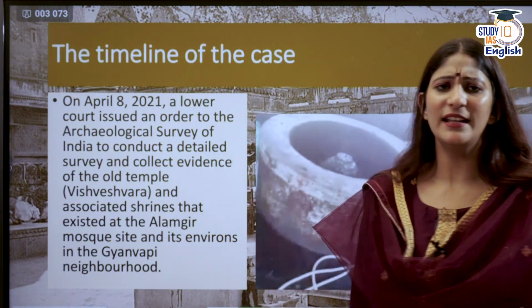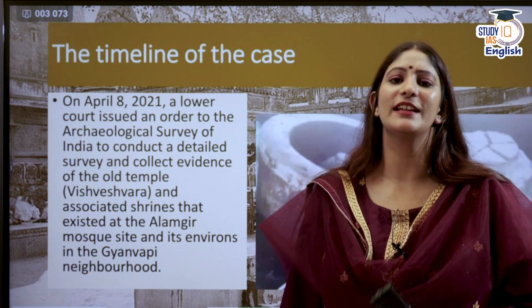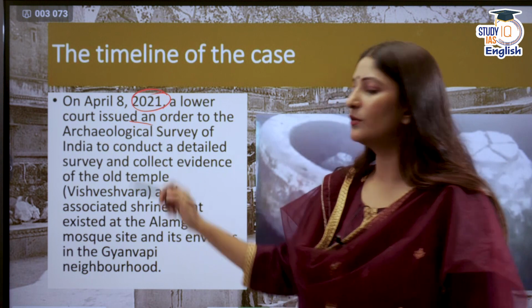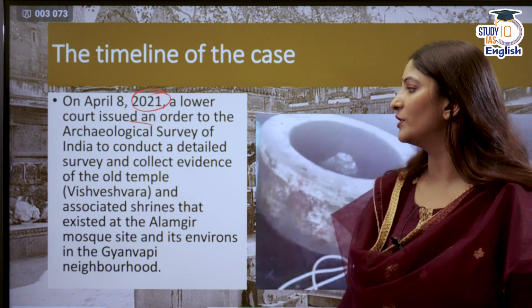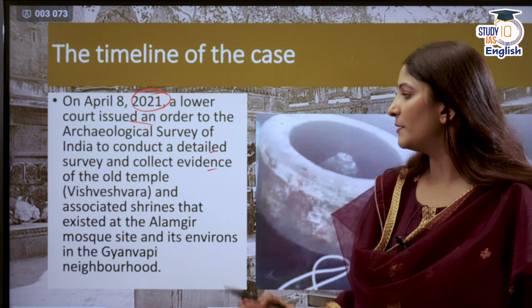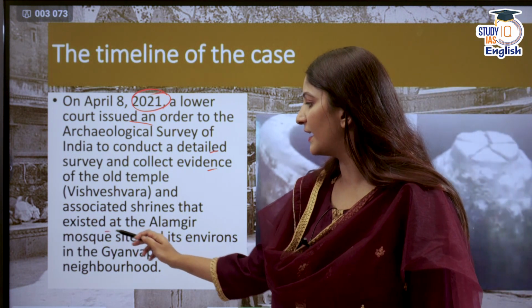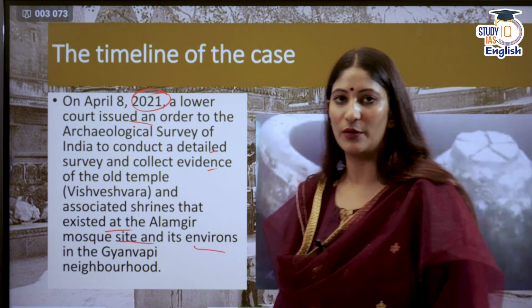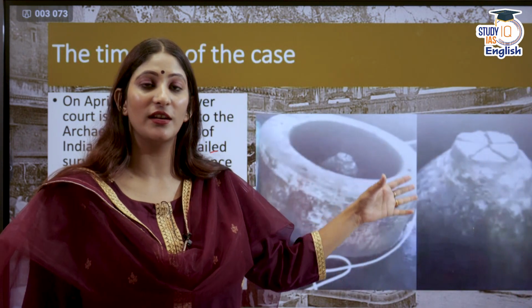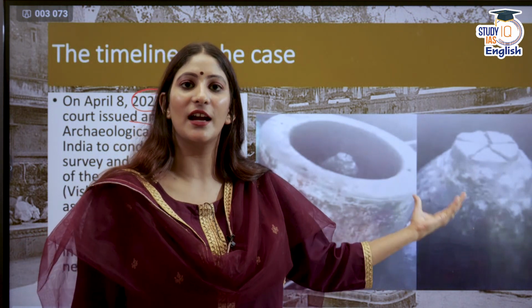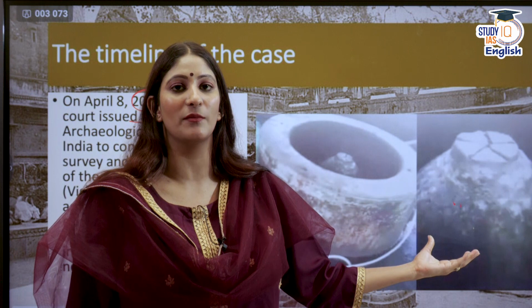Let's now delve deeper into the litigation history. On April 8, 2021, a lower court ordered that the Archaeological Survey of India conduct a detailed survey of the entire premises at the Alamgir Mosque site and its environs in the Gyanvapi neighborhood. Another very big question came up when the Hindu side said that they had discovered a shivling inside the premises of the mosque.